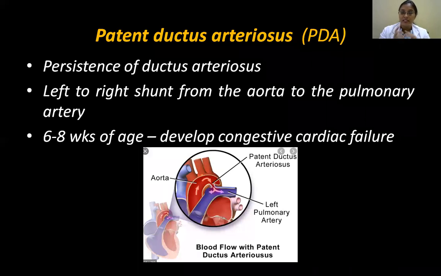In the fetus, the blood was shunting right to left, from the pulmonary trunk through the aorta. But after birth the pressure is more on the left side, so from the aorta the blood will enter the lungs through this communication. So with patent ductus arteriosus, the child will develop congestive heart failure. Here you can see the blood going from the aorta towards the pulmonary artery.